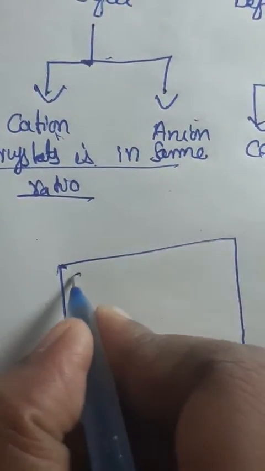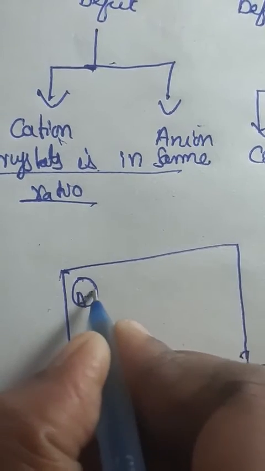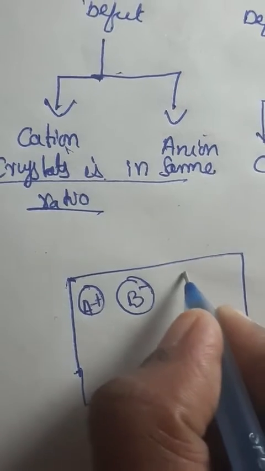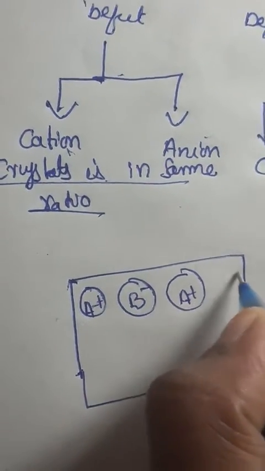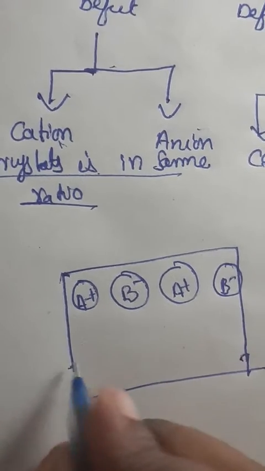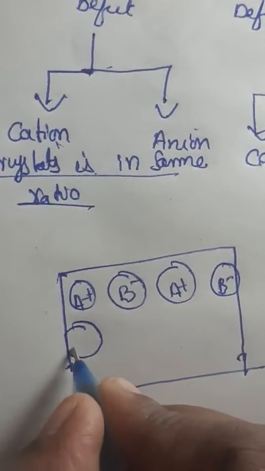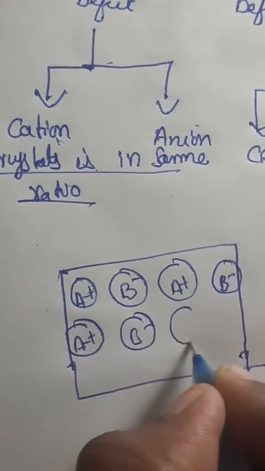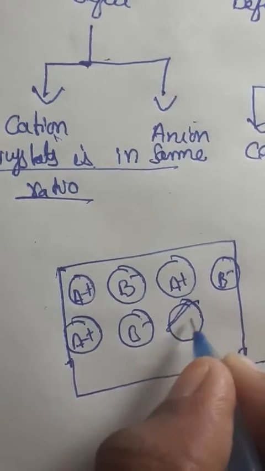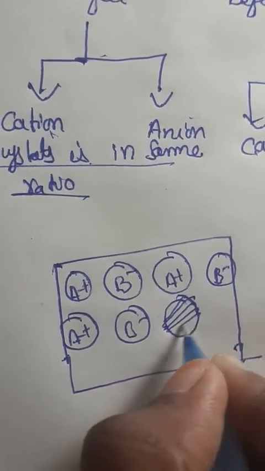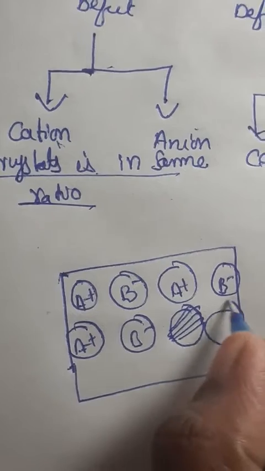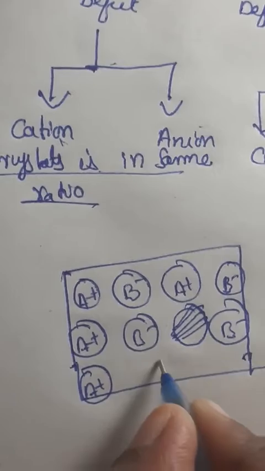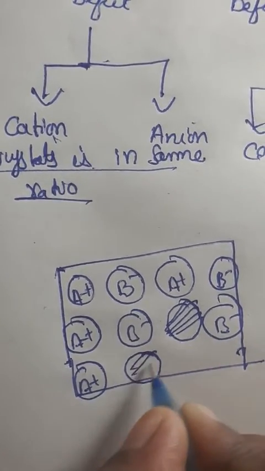So simply I am taking A plus. A plus indicates cations. B minus indicates anions. A plus, B minus. Again A plus, B minus. There will be a vacancy, since I have told you an equal number of cations is missing and also anions are missing. Here again I am drawing A plus. In the second line there will be a missing cation.